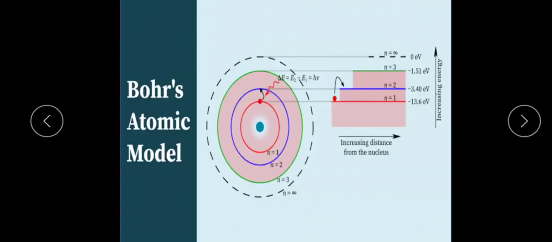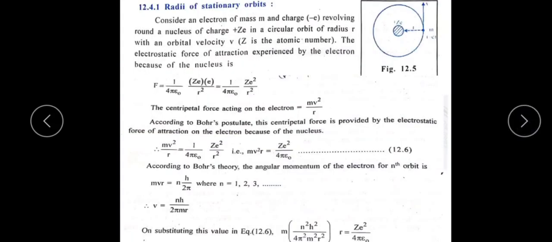That is, angular momentum L is equal to nh by 2 pi. That angular momentum is equal to mvr. So L equals mvr, which equals an integral multiple of h by 2 pi, where n is an integer 1, 2, 3, and so on.